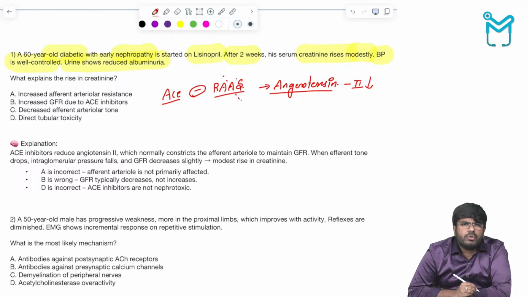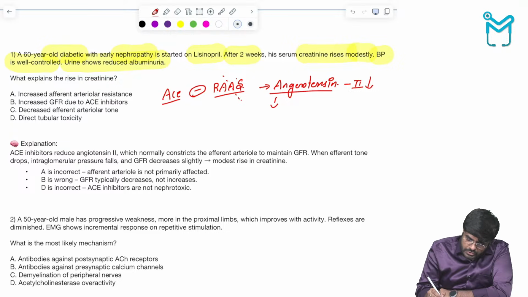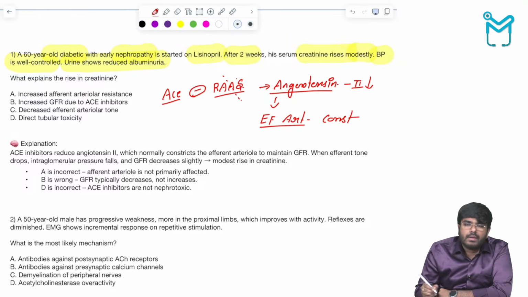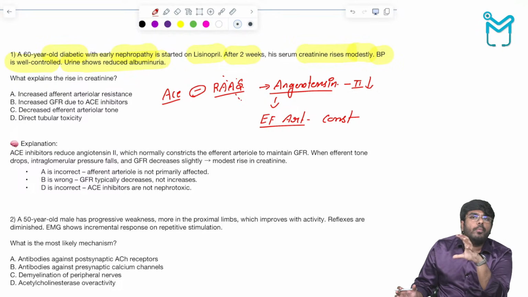Angiotensin 2 acts specifically on the efferent arterioles. It causes efferent arteriolar constriction, and it maintains the GFR. By constricting the efferent arterioles, the glomerular hydrostatic pressure increases, and GFR is maintained.